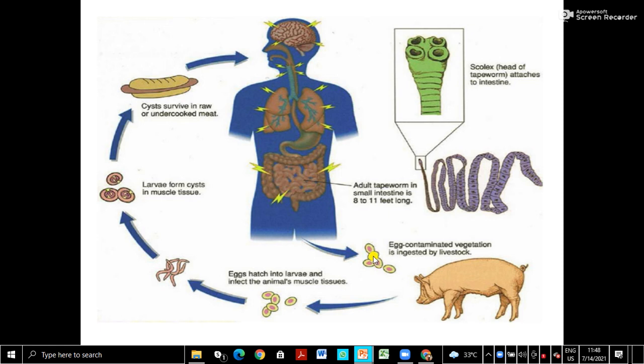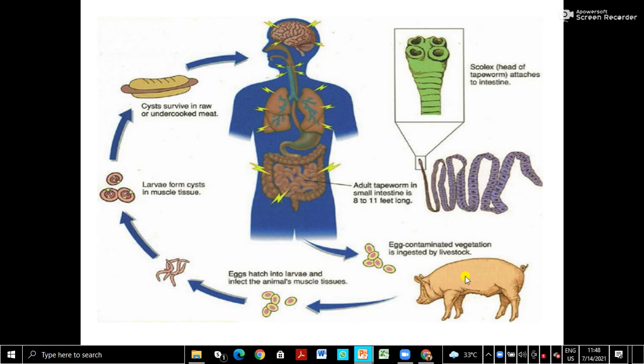Then the egg-contaminated vegetation is ingested by livestock, that is, the pig. The pig is the secondary host of this tapeworm. The eggs hatch into larvae and infect the animal's muscle tissue.